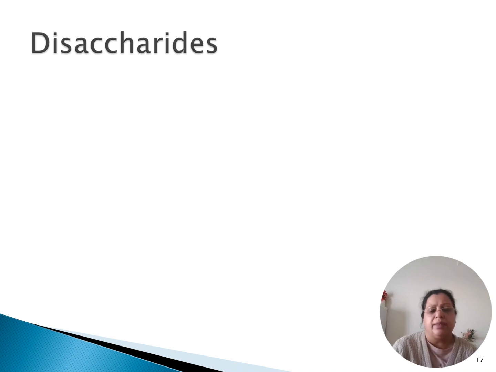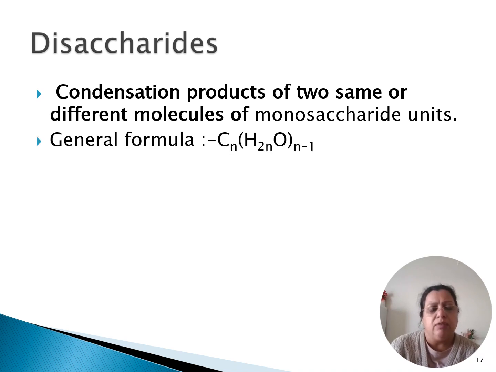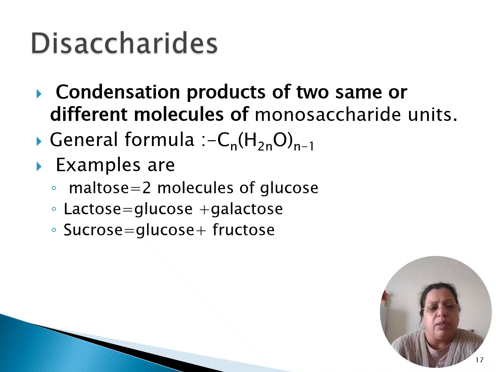Moving on to disaccharides. Disaccharides are the condensation product of two same or different molecules of monosaccharides. So the general formula for disaccharides is CnH2On-1. This loss of a water molecule occurs in the formation of the glycosidic linkage. So two molecules of monosaccharides combine to form the glycosidic linkage with loss of one water molecule.